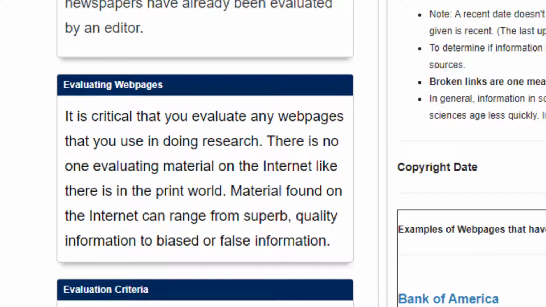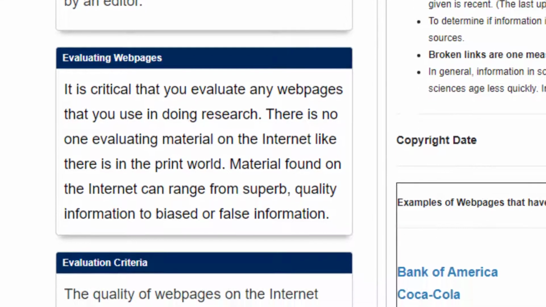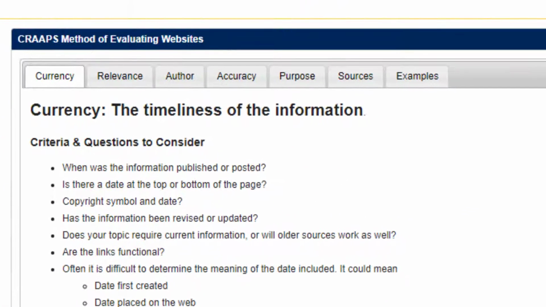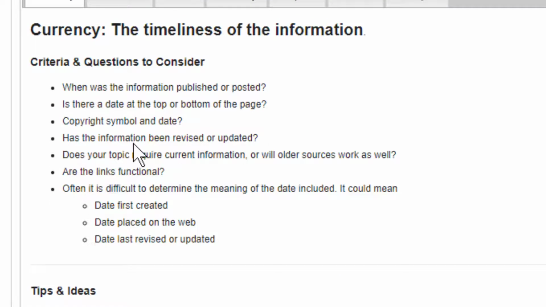So since the quality of what you find on the internet can range from very good to very bad, you need to come up with some criteria to use to evaluate the web pages that you find by doing searches. Now if we look on the screen here, we have what's called the CRAPS method of evaluating a website. Each one of those letters in the word CRAPS stands for a method of evaluation. So C is currency, R is relevance, A is author, and there's another A for accuracy, and then purpose and sources. We're going to briefly talk about these different evaluation criteria.